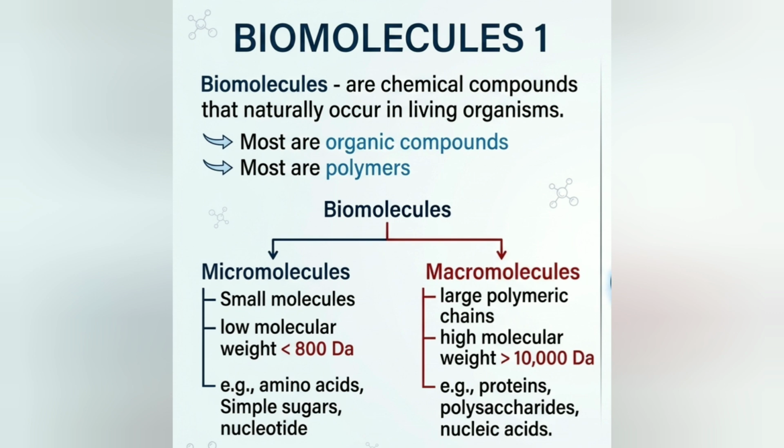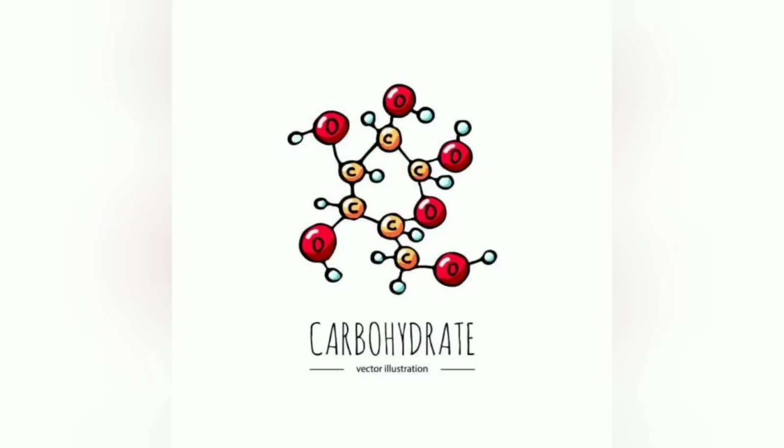Similarly, the sugars form the complex polysaccharides. So, what is a polysaccharide? They are the complex carbohydrates. And similarly, the nucleotides form the nucleic acids, which are our DNA and RNA. So, let's study the carbohydrates first.